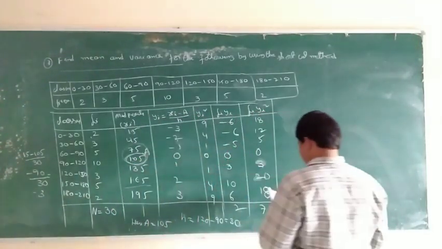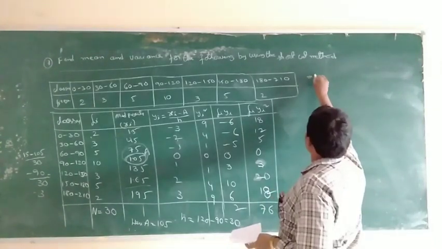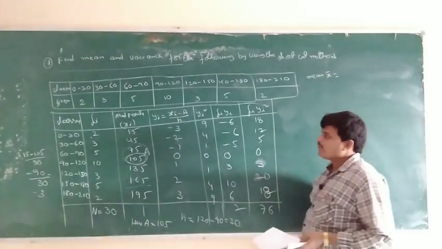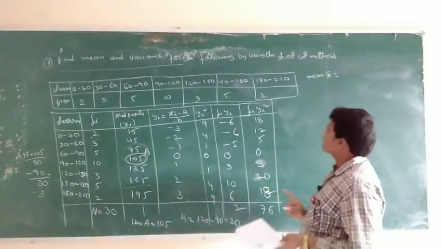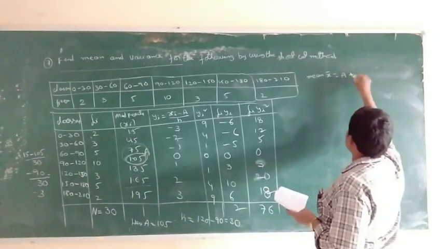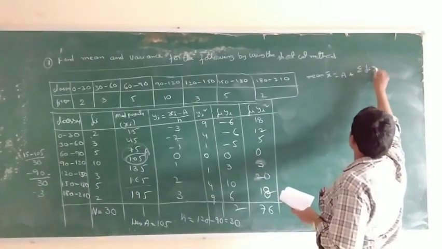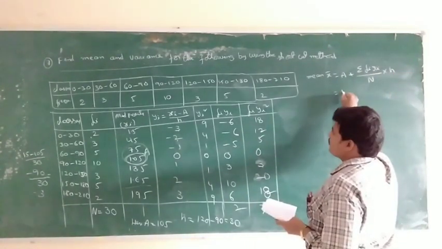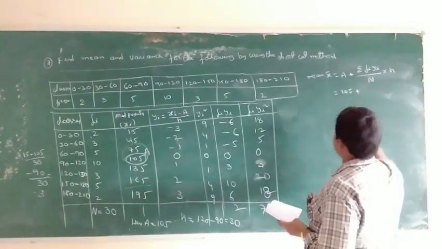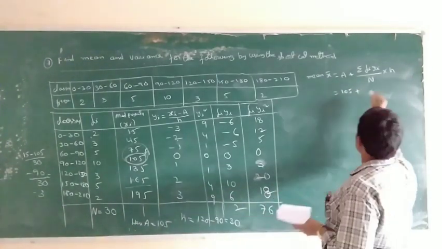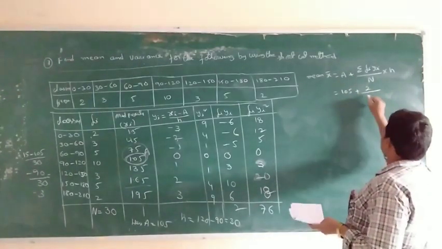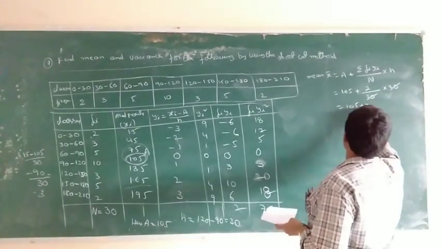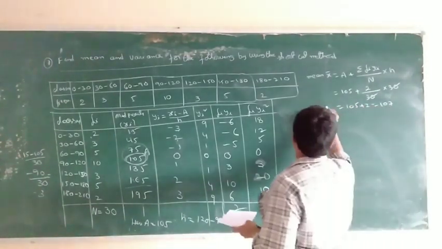Next, the mean. First, the mean formula. Shortcut method. The normal method mean formula is Fi into Xi by N. So this is A plus sigma Fi into Yi by N into H. A is equal to 105 plus sigma Fi into Yi is equal to 2, by capital N is equal to 30, into H is equal to 30. The 30 cancels. 105 plus 2 is equal to 107, x bar.